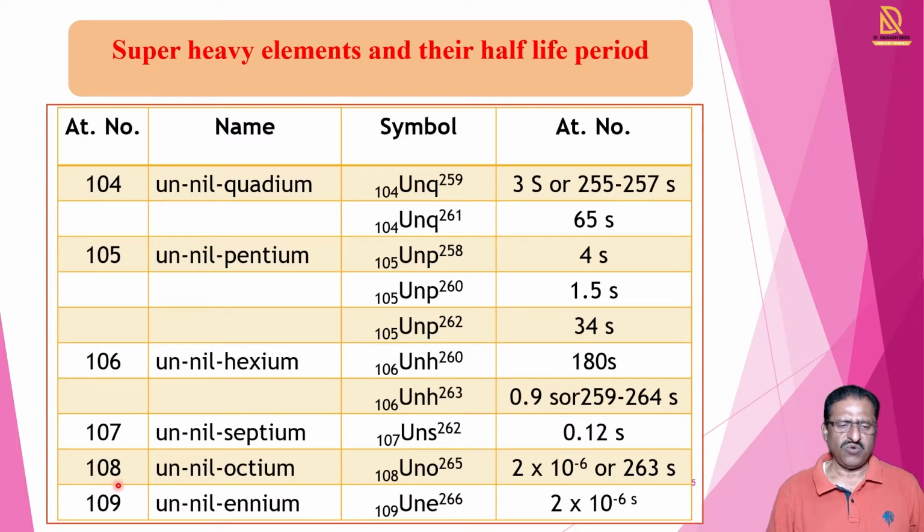We take the atomic number 108, that is Uno 265. This element has a half-life period of 2 into 10 raised to minus 6 seconds. Now here, 2 into 10 raised to minus 6 means it is very much less than 1 second. And so discovery of such elements is very difficult. Research of that element is very difficult. And that is the main problem in the study of different properties of that element.